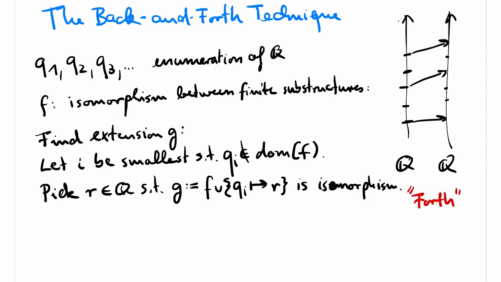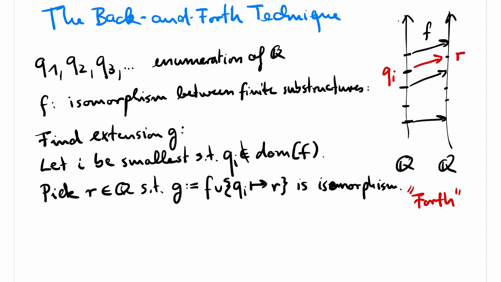So we will always be able to find such a point r, no matter how f looks. If we would continue forever like this, extending f and extending the extension and so on, we would obtain a function which is defined on all of Q and an embedding. However, we cannot guarantee that the resulting map is surjective. We have to make sure that eventually every element of Q is hit by the map that we want to define.